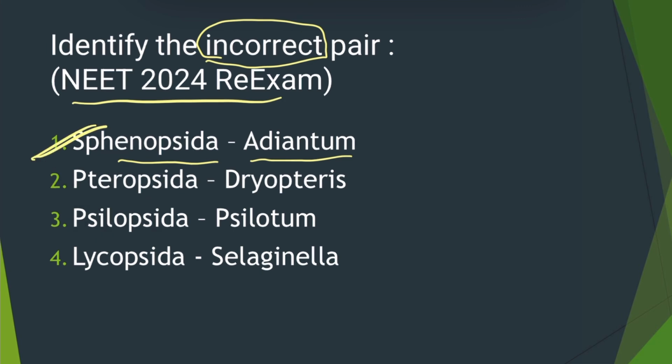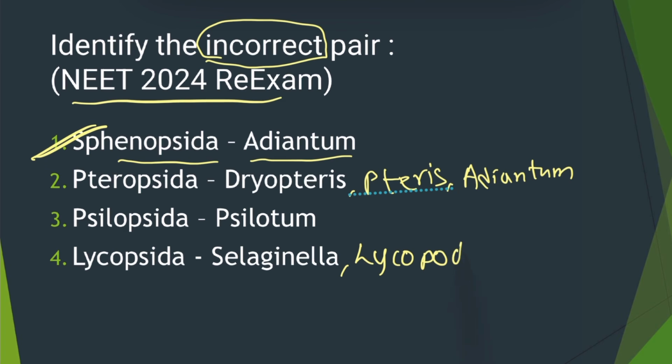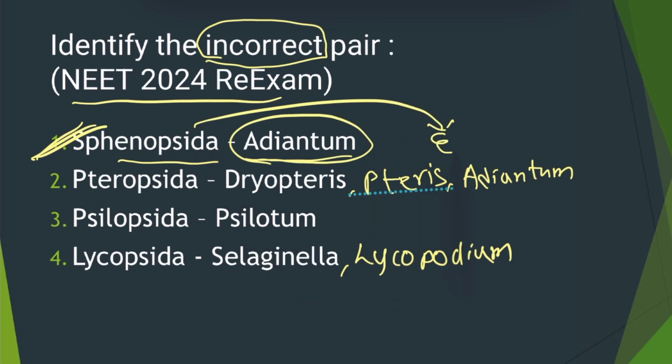So Pteropsida includes Dryopteris, Pteris and Adiantum, whereas Psilopsida contains Psilotum, Lycopsida contains Selaginella and Lycopodium. So the answer is Sphenopsida. It is not including Adiantum. Actually the Sphenopsida is going to include Equisetum. The members of Sphenopsida are called horsetails.